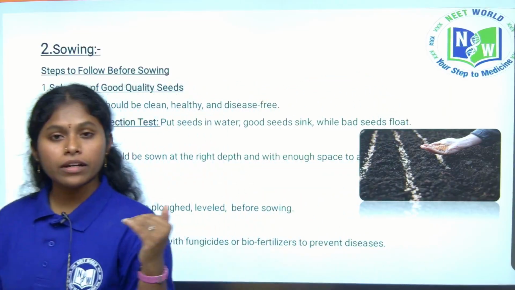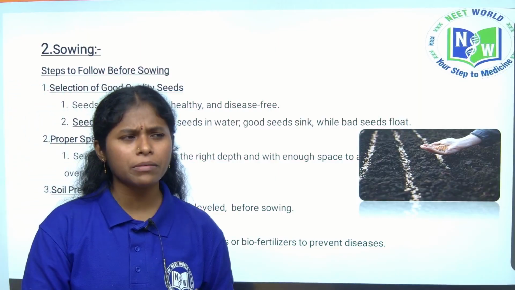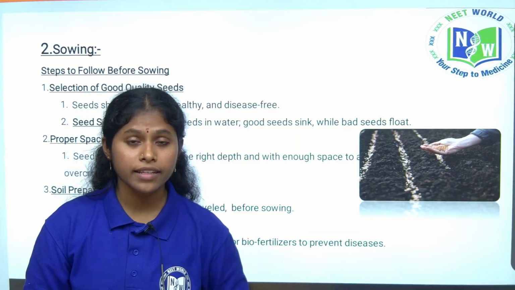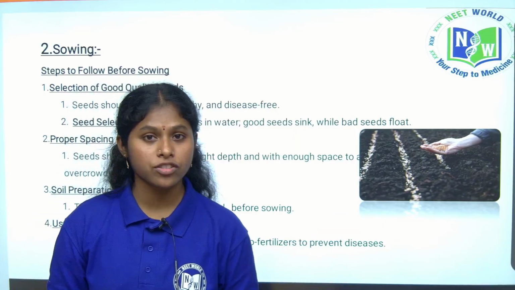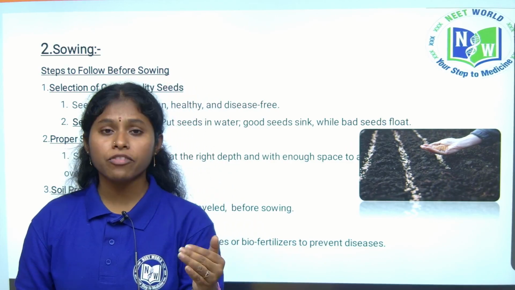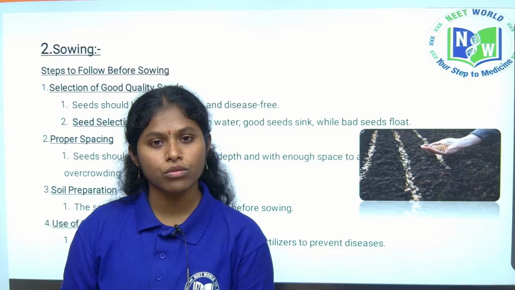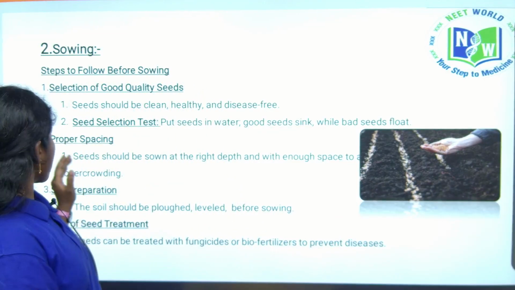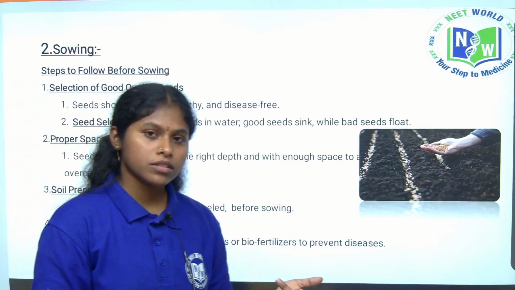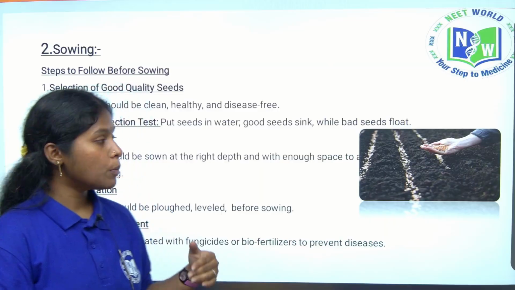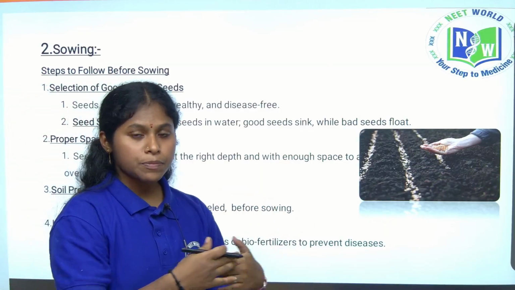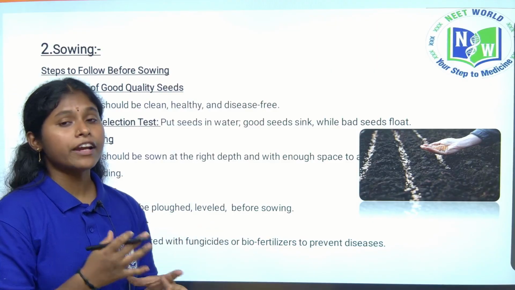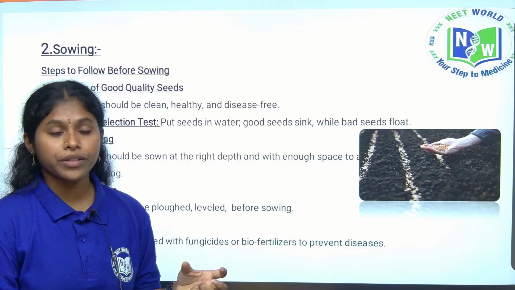Next, sowing can be done by either traditional methods like scattering the seeds, which is called broadcasting, or modern methods like seed drills. We will discuss them later in classes. Another thing we have to keep in mind is that proper spacing should be maintained. If proper space is not maintained, the plants will fight for sunlight, water and nutrients.